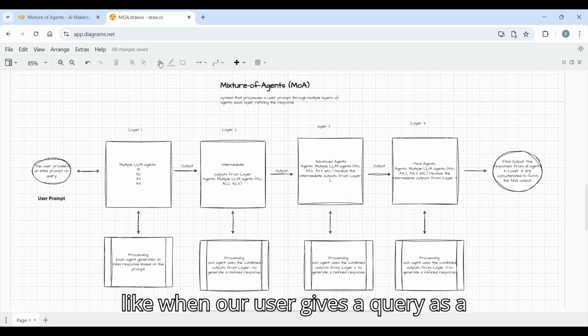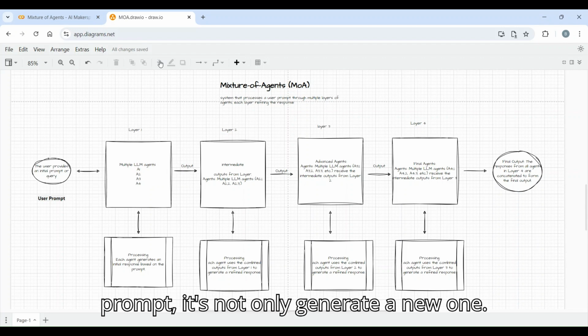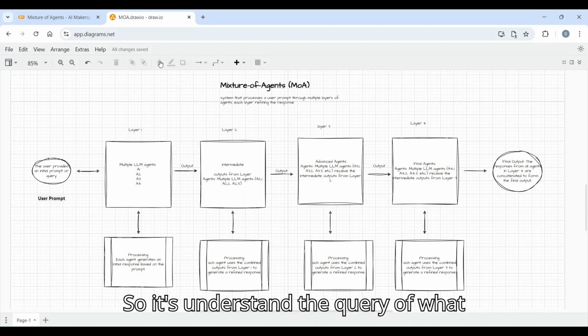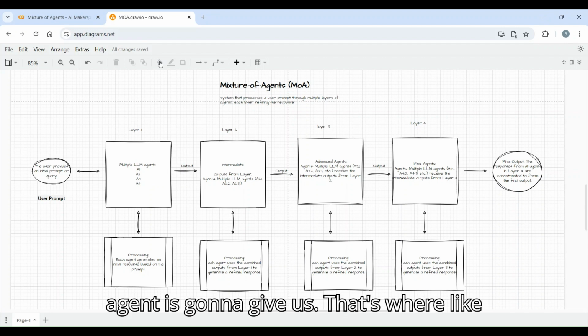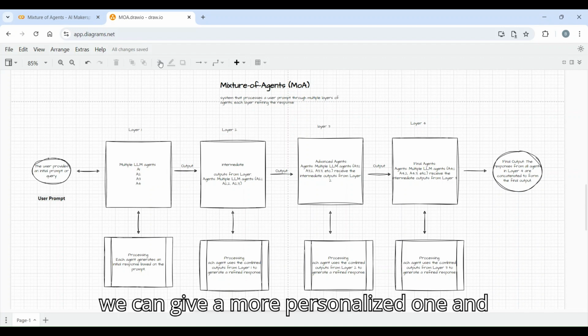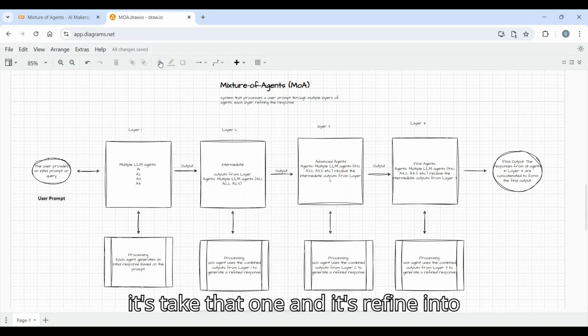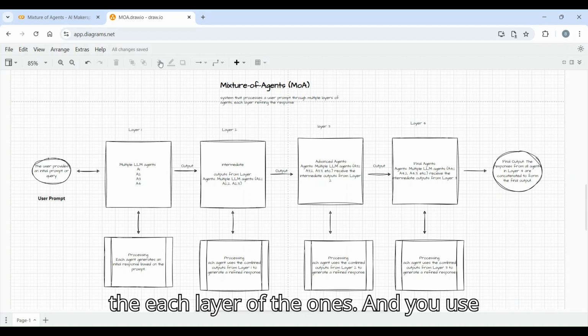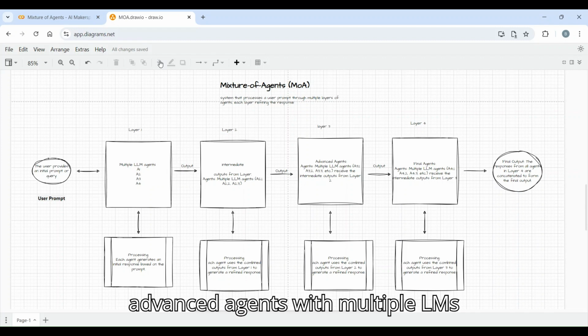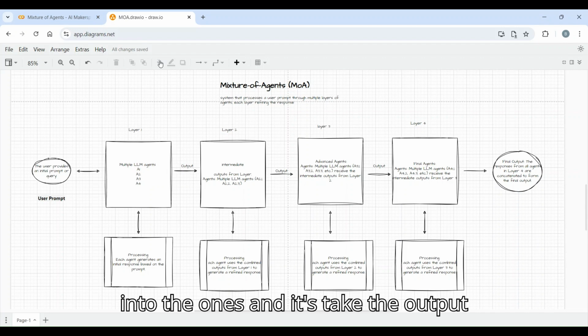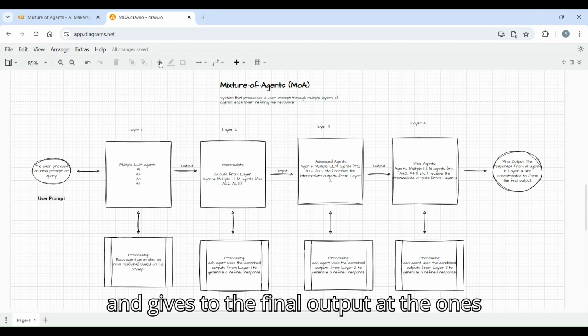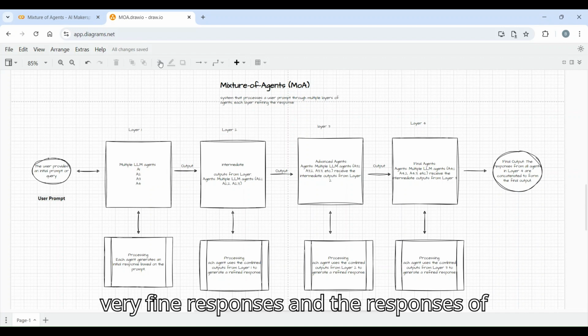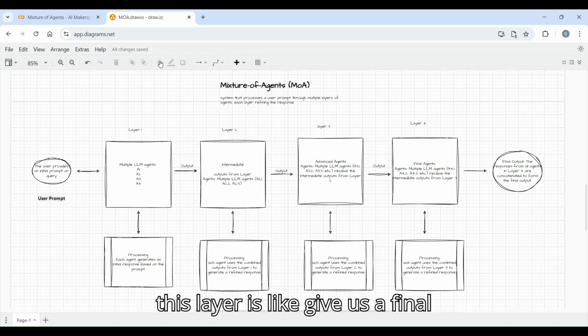It means that when a user gives a query as a prompt, it does not immediately generate a new response. It understands the query and what each agent is going to give us. That's where we can give a more personalized response, and it refines that at each layer. You use advanced agents with multiple LLMs, it takes the output from each layer, and it goes on to give the final output, which is the refined response.